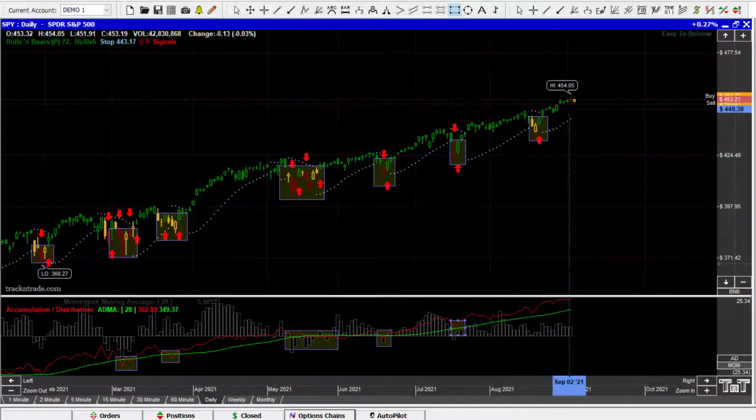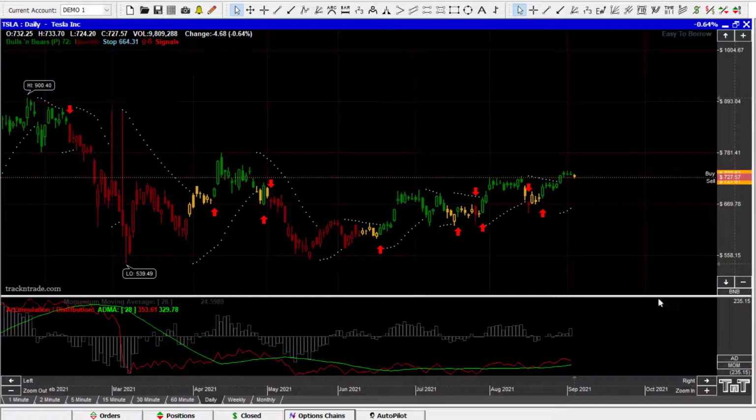So that's kind of just a quick look at accumulating going on in the S&P 500. Let's come down here to Tesla. Tesla's been struggling a little bit. It used to be the darling of the industry. Elon Musk has had a little bit of popularity troubles going on. He's a little bit more vocal, I think, sometimes than he should be. And so I think he sometimes sticks his foot in his mouth.